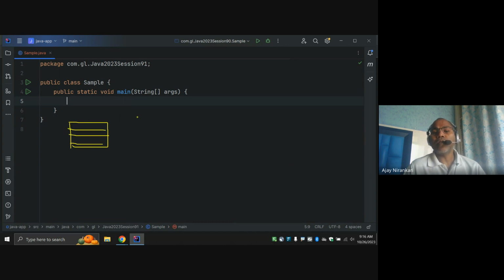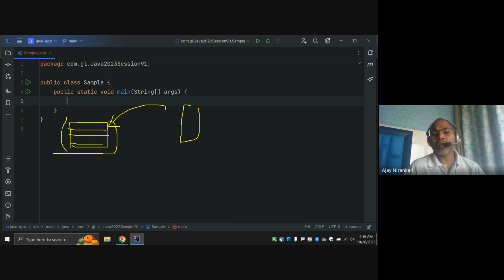So what are the different ways where I can tell the Java virtual machine, this is my new code, I have written a particular method, can you run it in a separate thread?